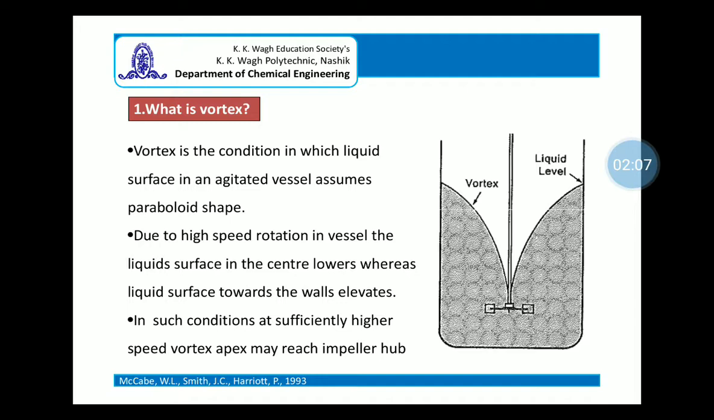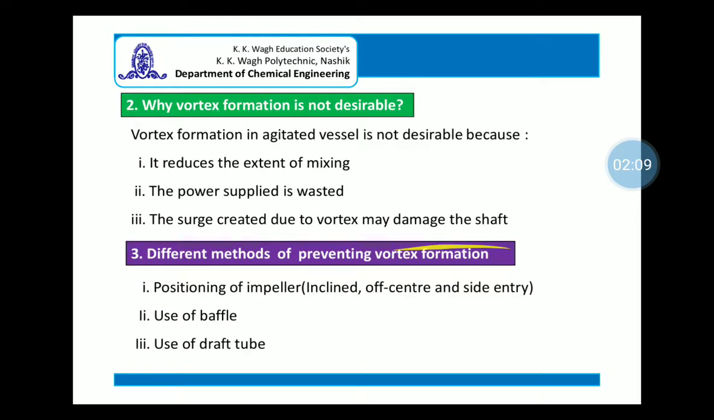Okay, but what if vortex formation occurs? What will be the ill effects, or why is it not desirable? Basically, if a vortex is formed, it reduces the extent of mixing, and the power supplied is wasted because the liquid just gets rotated without intermixing of the phases. The oscillating surge created due to the vortex may damage the shaft, and therefore, in order to avoid this, vortex formation is to be avoided, or prevented.